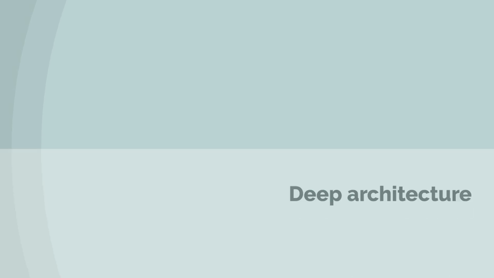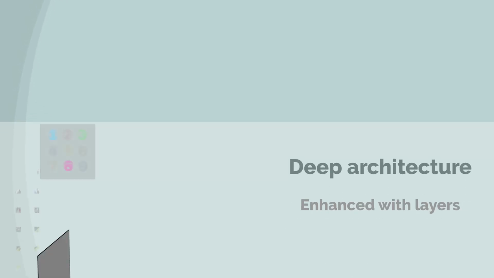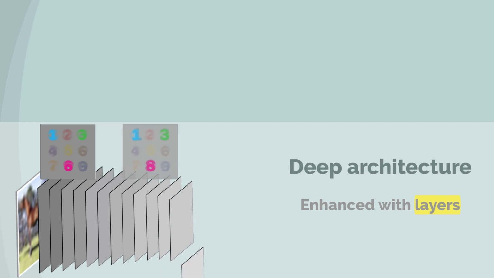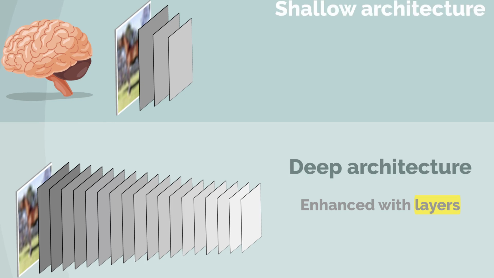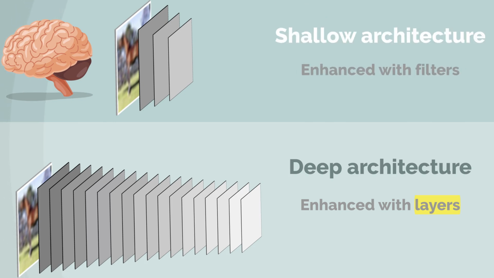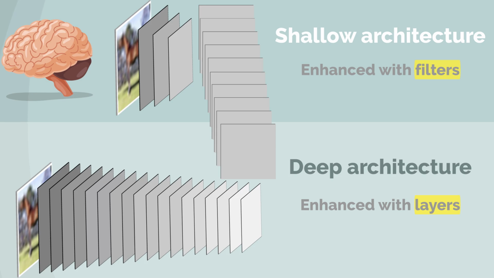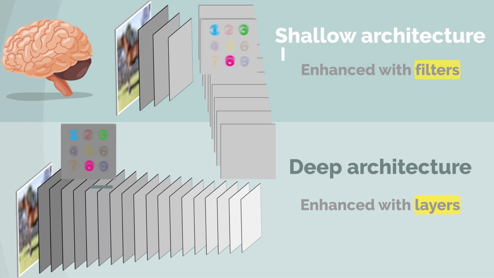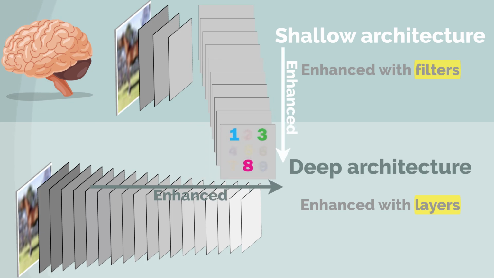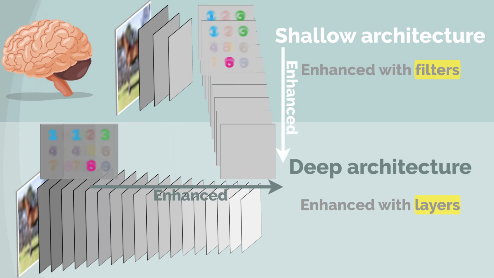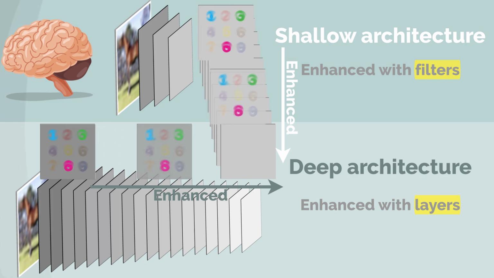We can now compare deep architectures with shallow ones. In deep architectures, the image is enhanced with the layers, while in shallow architectures, the image is enhanced with the filters. Instead of adding more layers, we can add more filters, thereby creating efficient shallow networks, just like in the human brain.